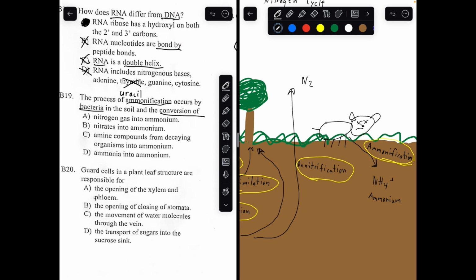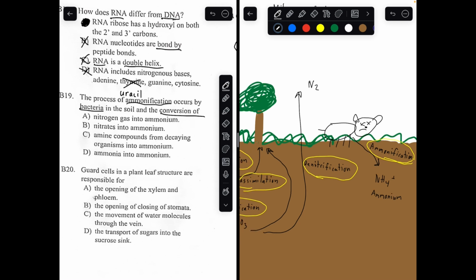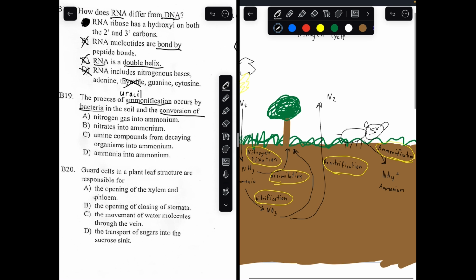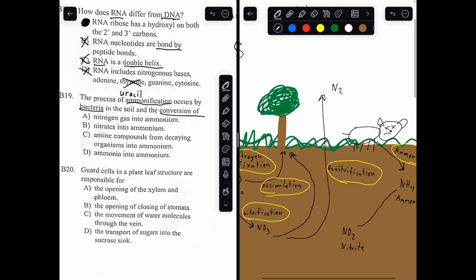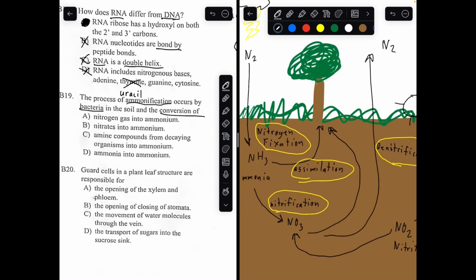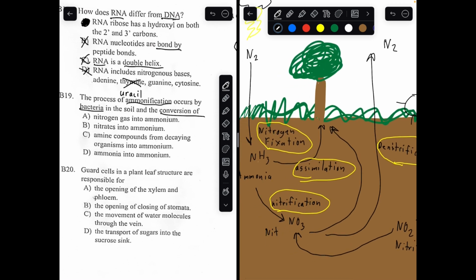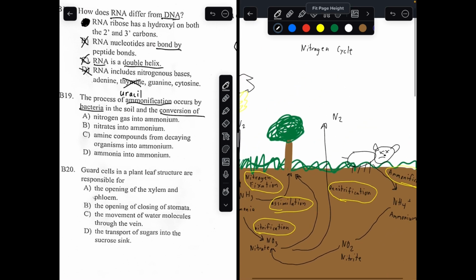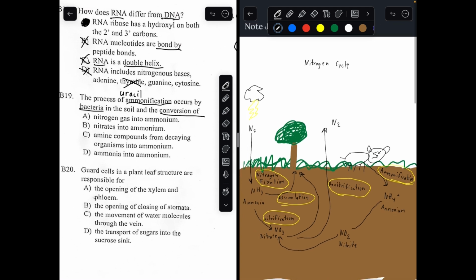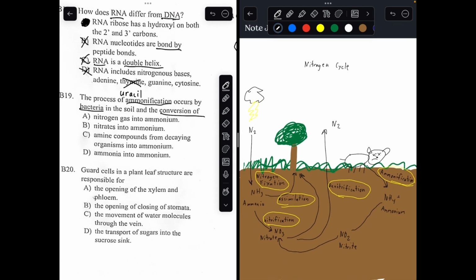And once the ammonium then gets converted into a compound called nitrite, NO2, nitrite. This ammonium is converted to nitrite, which is then later, by bacteria, converted into nitrate, which we discussed earlier. Write the name, nitrate. And then the whole cycle repeats itself again. So this is the basic diagram of the nitrogen cycle.